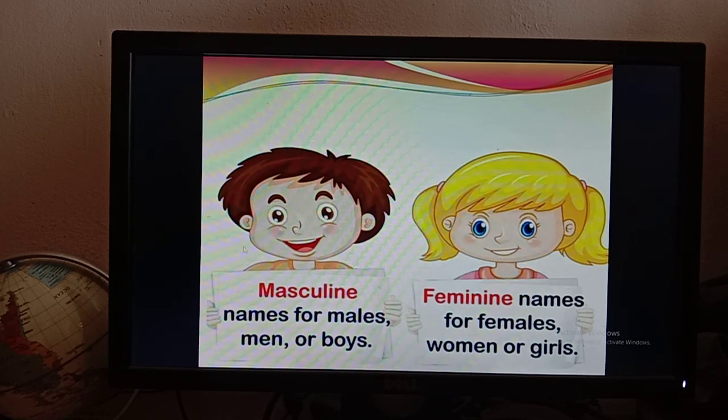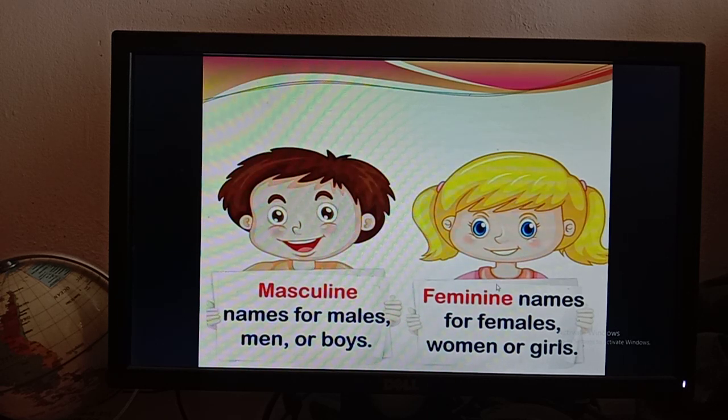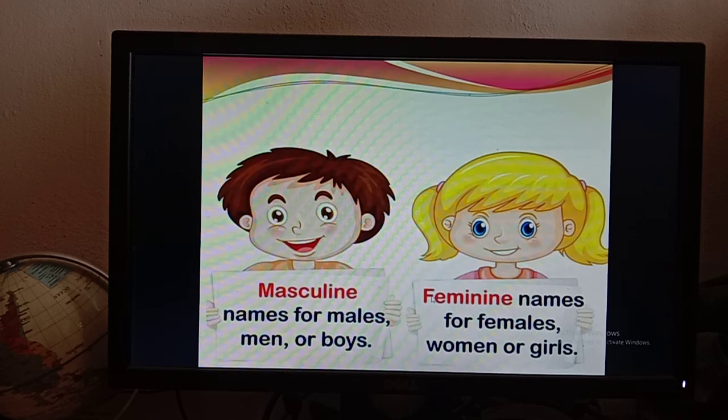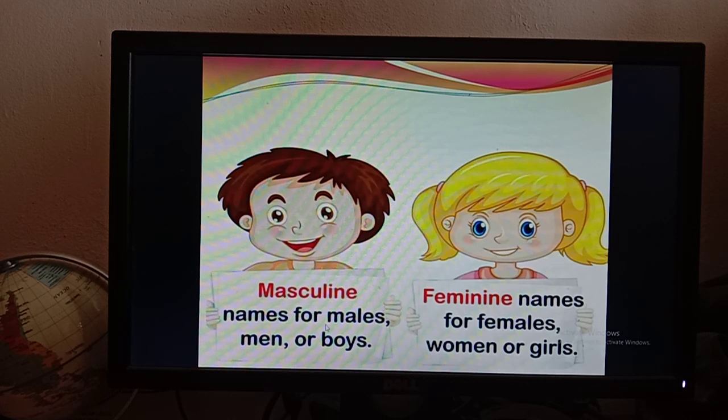So you can see there are 2 pictures. The first picture is showing a boy and the second picture is showing a girl. Both of them are very cute, isn't it? Here is written masculine, names for males, men or boys. So you have to remember that masculine gender, names for males, men or boys.